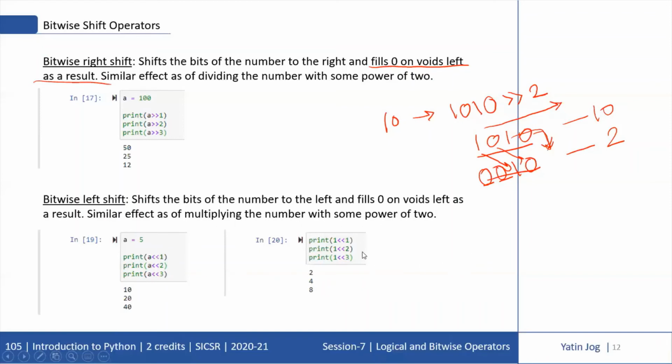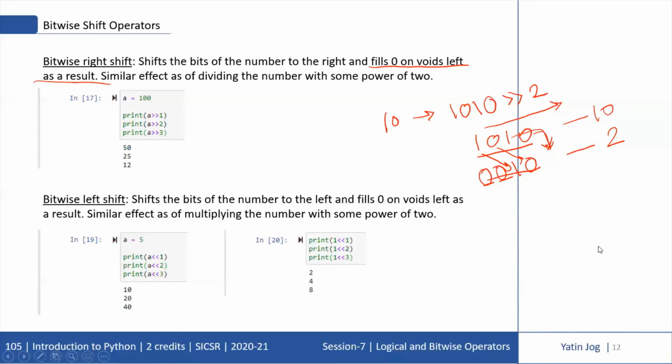Now this is another example. If I just left shift the binary of 1 by multiple locations, what I am getting is 2 to the power of 1, 2 to the power of 2, and 2 raised to 3. So if you want to calculate 2 raised to n, instead of writing complex code, you can just use a single statement with a left shift operator.